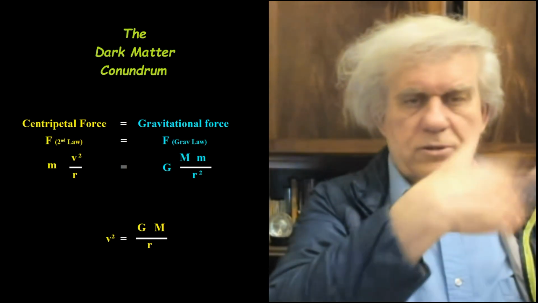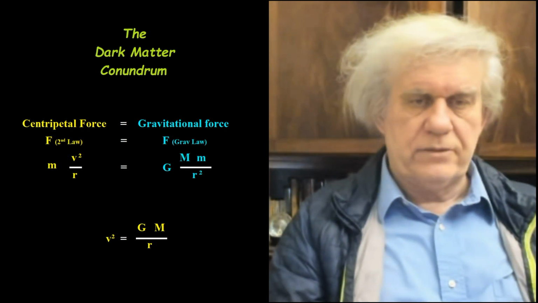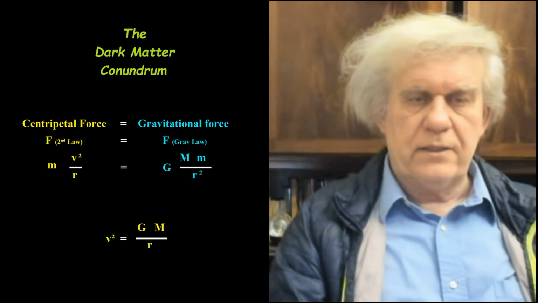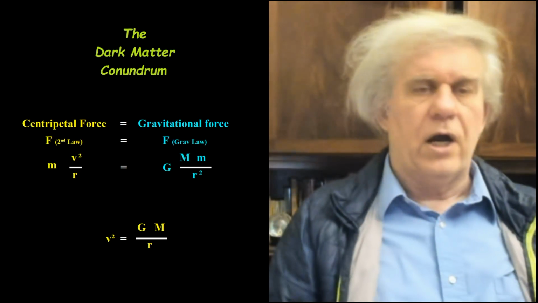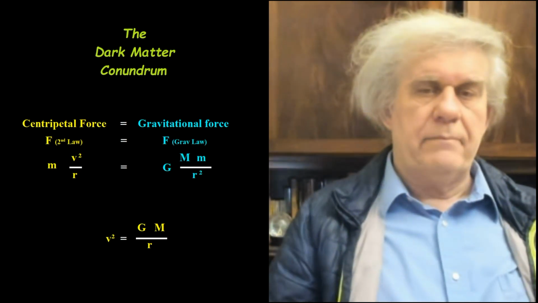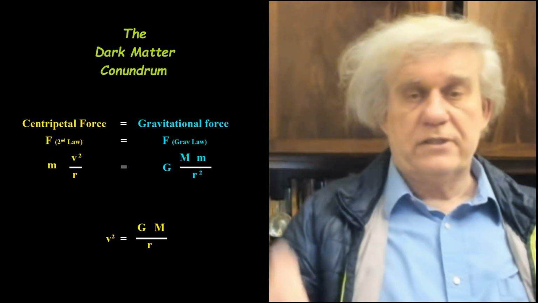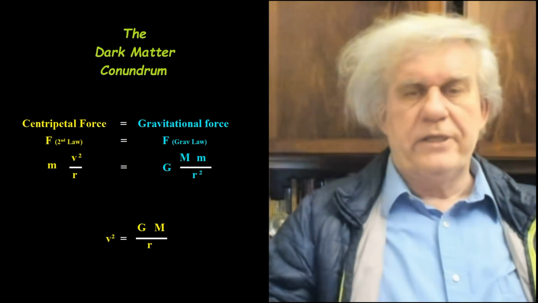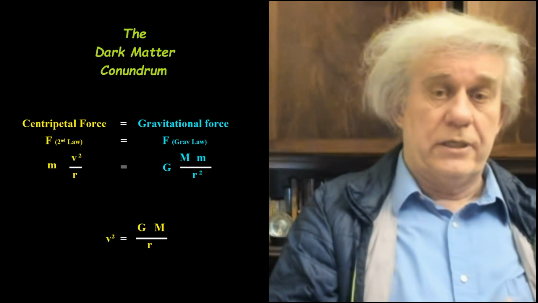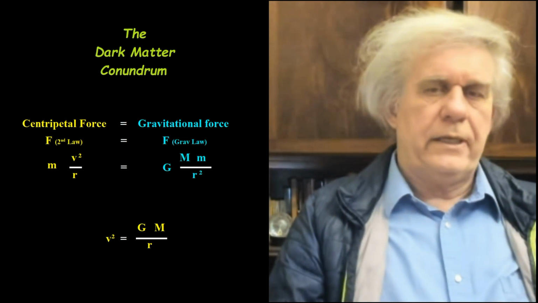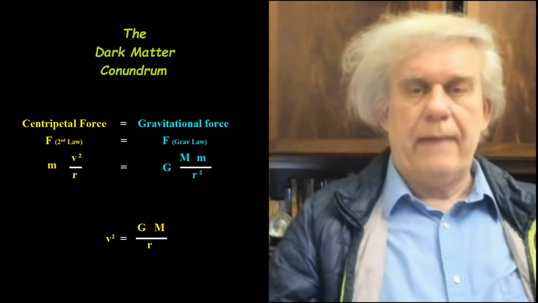which again is a constant. We can almost omit that for the purposes of our discussion. We don't care about that if it's going to be a constant. We're concerned about the big M and the little r. What's the big M? Well, the big M is a big mass, for example, the sun, and the little m would be the earth. Or the big M would be the earth, and the little m would be the moon. And the same thing happens with a star.